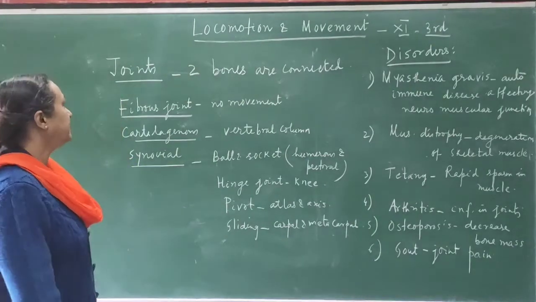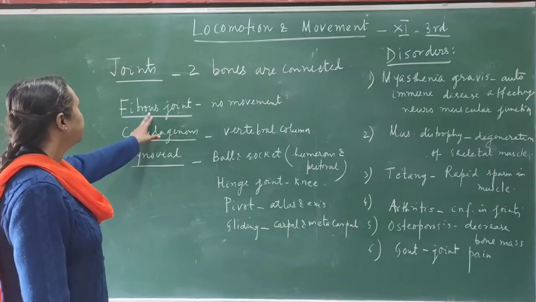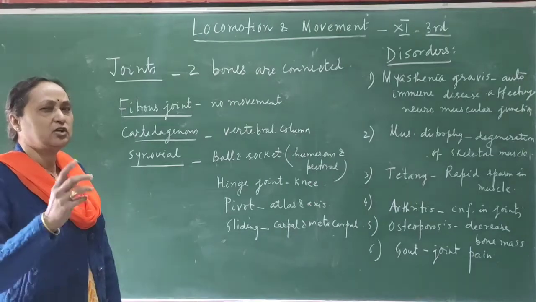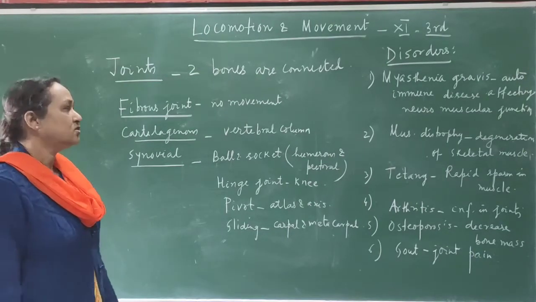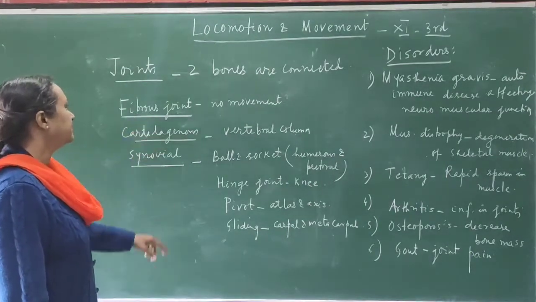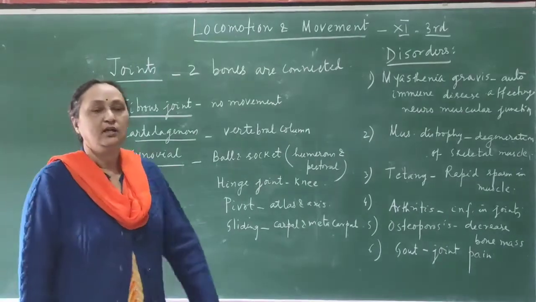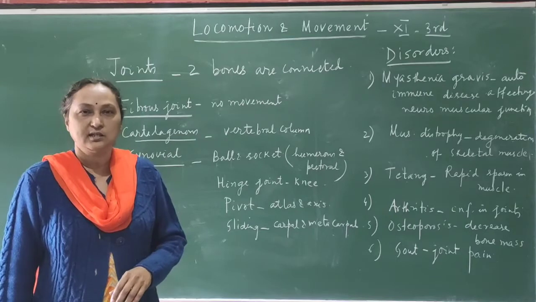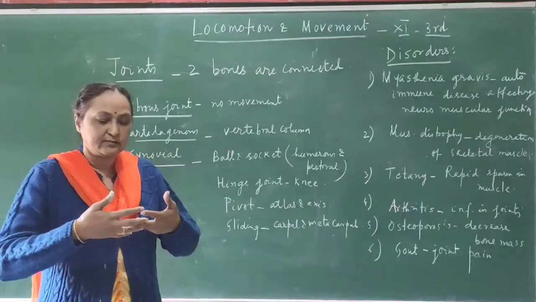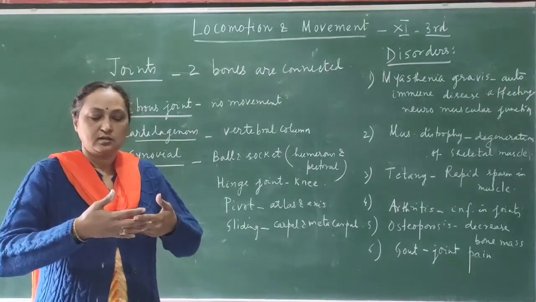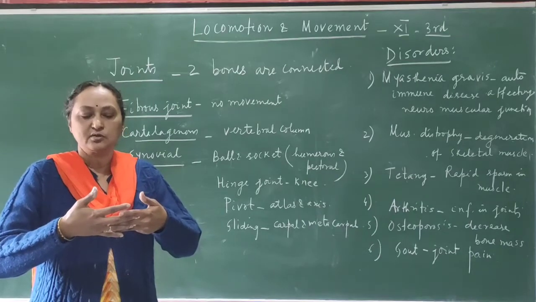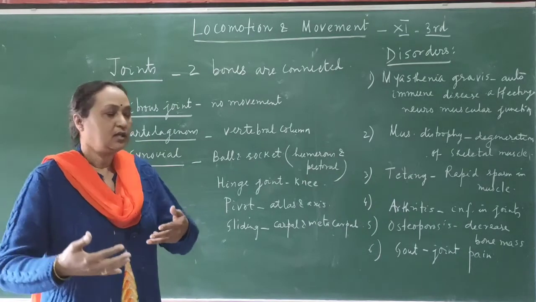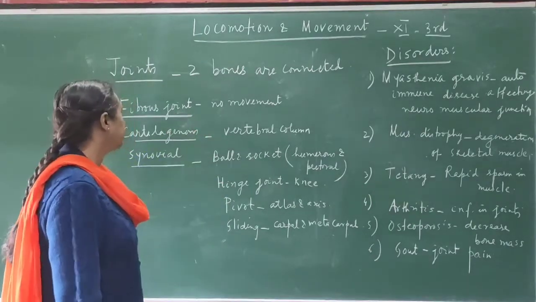Okay. So there are different types of joints: fibrous joint, cartilaginous joint, and synovial joint. There are many more joints, which are not given in your book. So these 3 are given. In the fibrous joint, there is no movement. For example, suppose you take the skull. In the skull there are 8 bones, and these 8 bones are fitted to each other. So there is no movement. If you want to separate the bones, then you have to take the bones from the socket. Okay. So this kind of joint is called fibrous joint.